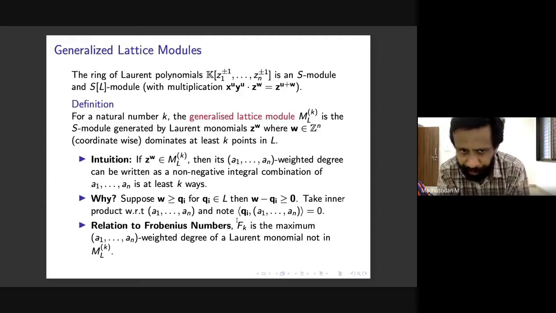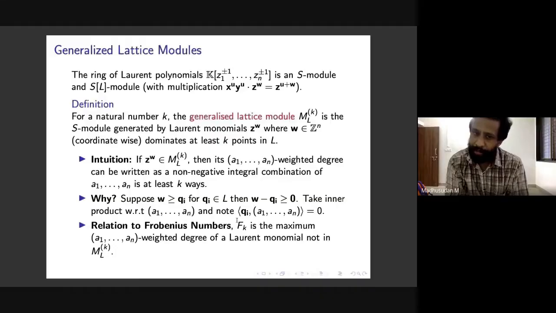So once you note this, it allows us to interpret the kth Frobenius number in terms of this MLK, not fully satisfactorily, but in a naive way, which is that the kth Frobenius number is the maximum A1 to AN weighted degree of a Laurent monomial not in MLK. And it turns out, which is again not very hard to show, that after sufficiently high degree, all Laurent monomials will be in MLK.